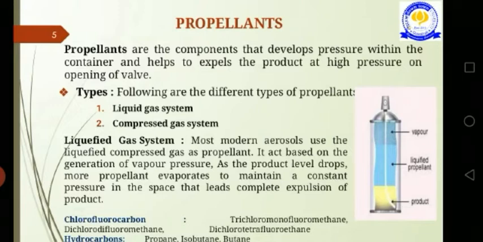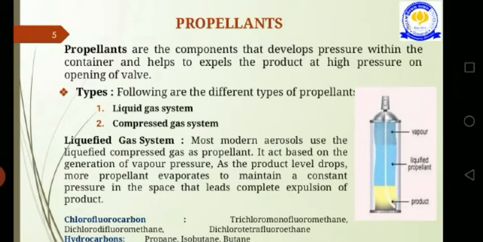Then next we see the main important part, which is the components of aerosol. The first component of aerosol is the container. The container material should withstand pressure as high as 140 to 180 psig at 130 degrees Celsius. Psig is the unit of pressure. So in the container, the material should withstand pressure as high as 140 to 180 psig at 130 degrees Celsius.